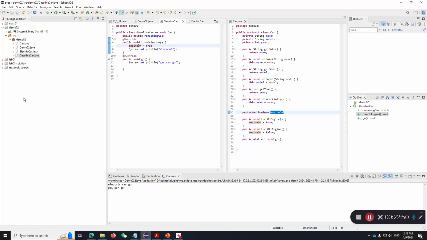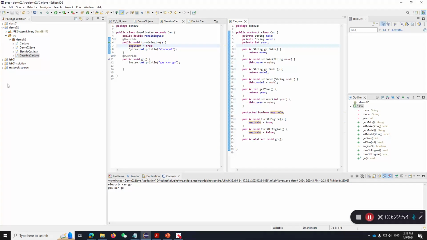And another thing I want to mention is about the inheritance of constructor. All right. Let's quickly check something.